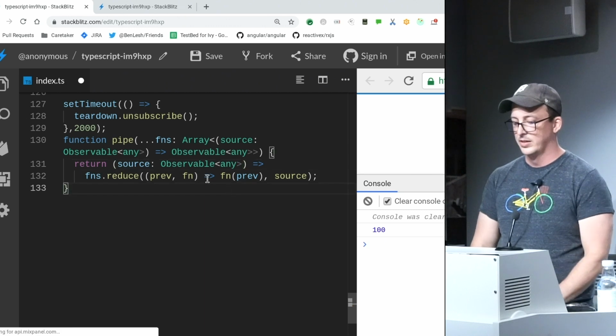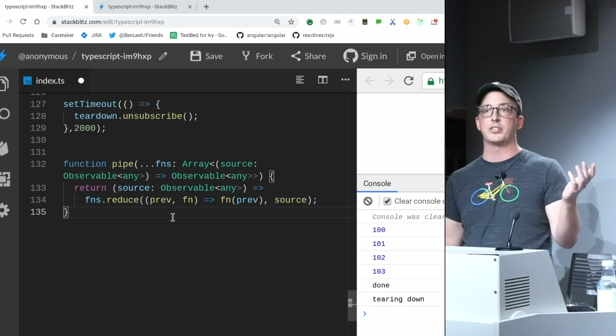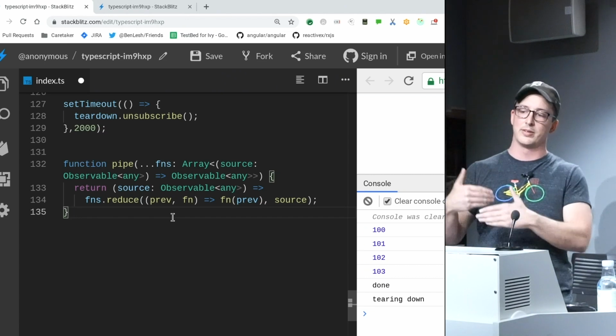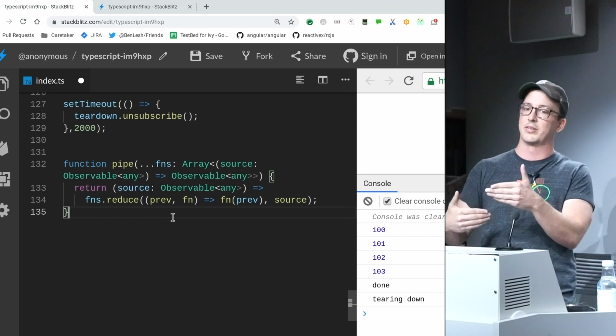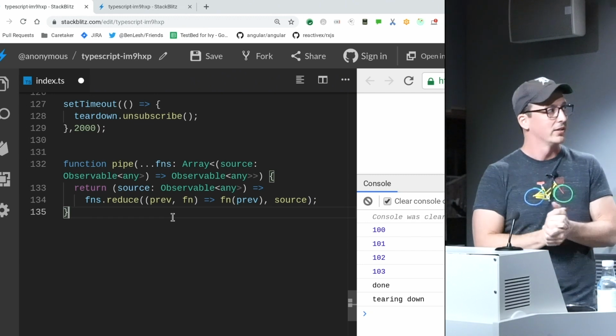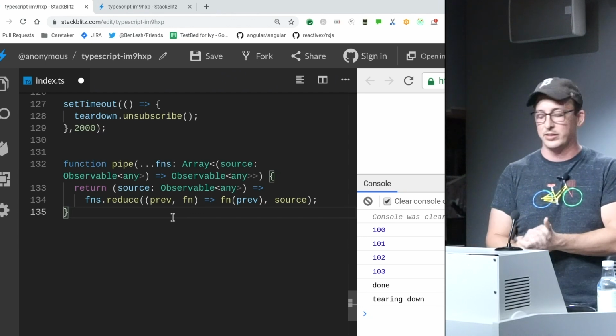So all pipe is, is: give me an array of functions, and then I want you to pass the result of this one to the next one, and take the result of that one and pass it to the next one, and so on. It's a bit of functional programming magic. You never really have to implement this. It exists in Ramda. It exists in RxJS as a utility helper.